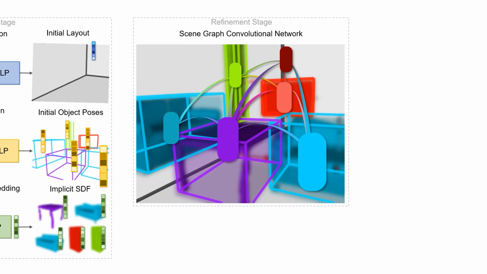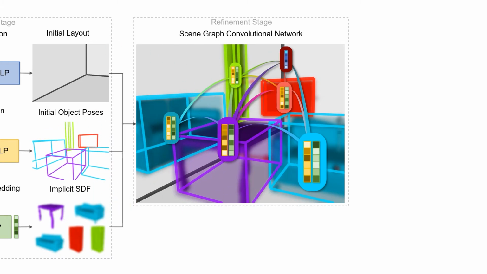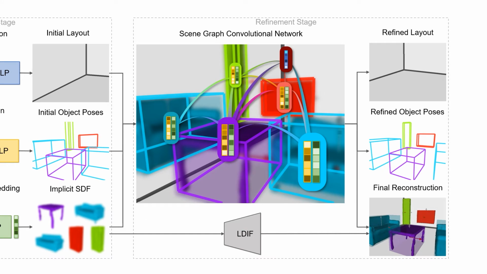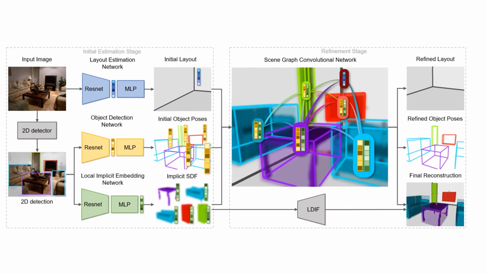Respectively, the above initial estimations, features, and shape codes are concatenated and embedded into node representations, to be further updated with message passing. The updated representations are later decoded into residuals to refine the initial estimation. The refined poses are then incorporated with the object shapes decoded from shape codes with LDIF, to get the final reconstruction of the whole scene.